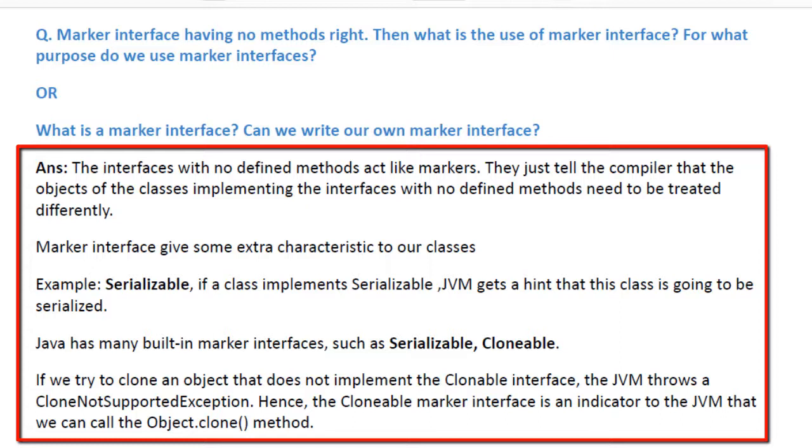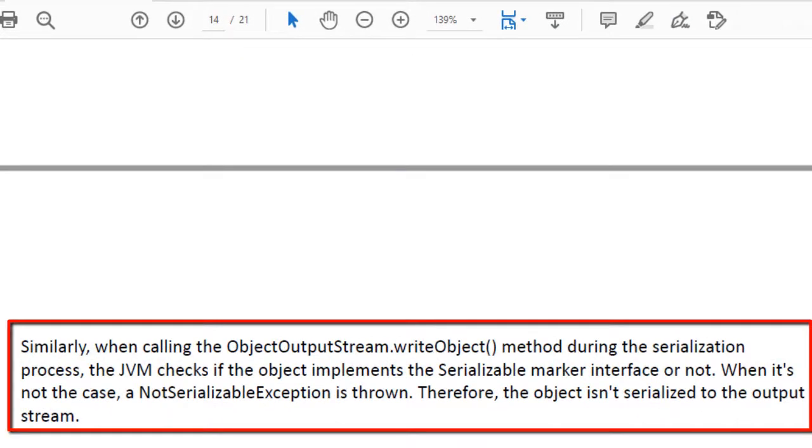For example, Serializable. If a class implements Serializable, the JVM gets a hint that this class is going to be serialized. Java has many built-in marker interfaces such as Serializable, Cloneable. If we try to clone an object that does not implement the Cloneable interface, the JVM throws a CloneNotSupportedException. Hence, the Cloneable marker interface is an indicator to the JVM that we can call the Object.clone method. Similarly, when calling the ObjectOutputStream.writeObject method during the serialization process, the JVM checks if the object implements the Serializable marker interface or not. When it's not the case, a NotSerializableException is thrown. Therefore, the object is not serialized to the output stream.